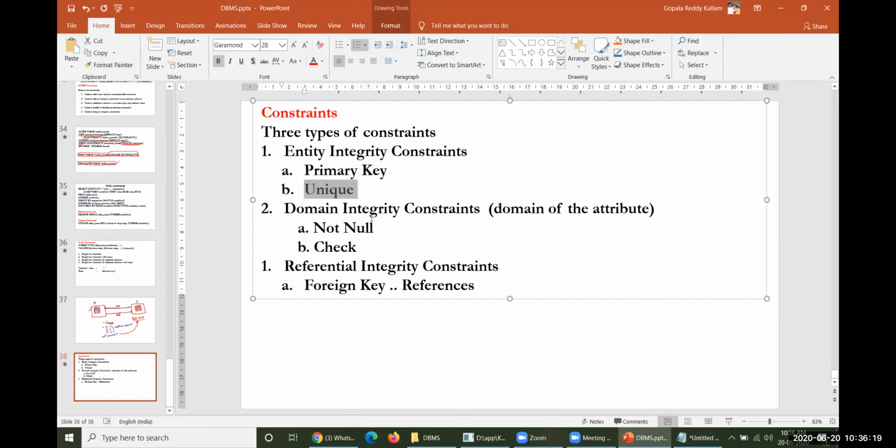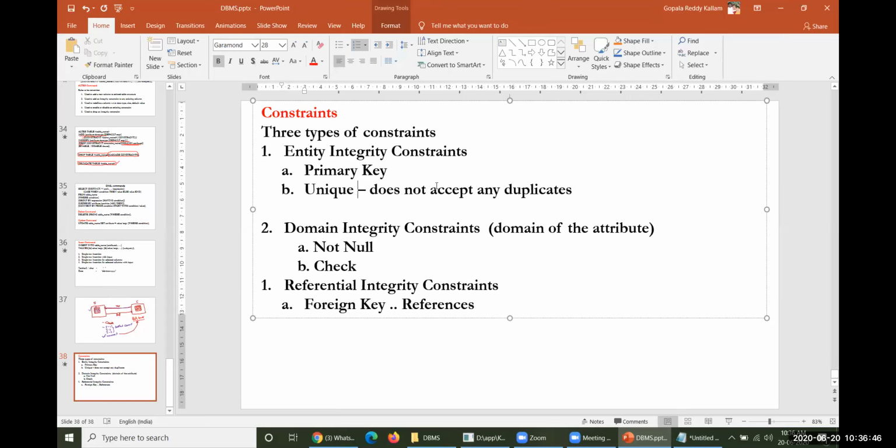The name itself indicates it: unique means that whatever data you enter within that particular column must be a unique value, that is, without duplicates. Uniqueness means it does not accept any duplicates. If you expect such behavior while entering data, then you have to enforce that particular column as unique here.